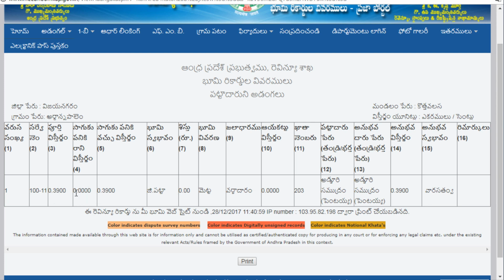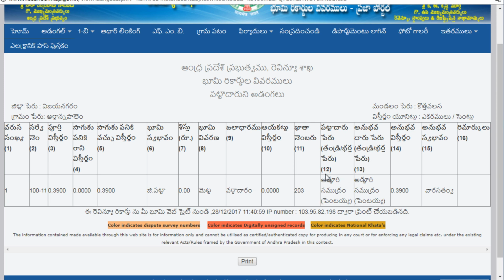Then fourth column is your non-cultivated area. This is your cultivated area. Then these columns will show you the type of land. Then another important number here is your khata number. This is your 203. This is your khata number. So for example, in this particular khata number, there can be multiple survey numbers. So this khata number will show the holdings of the land of a particular owner.